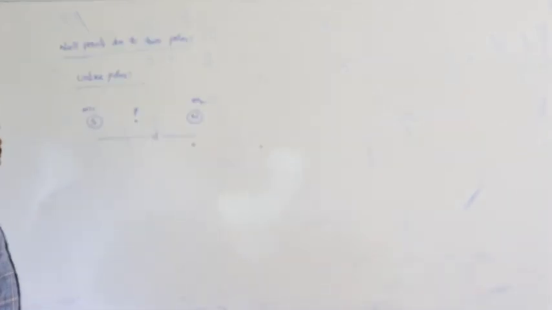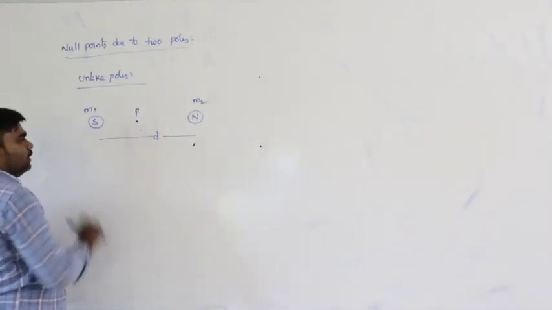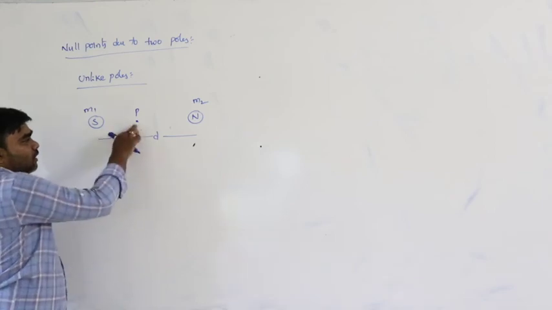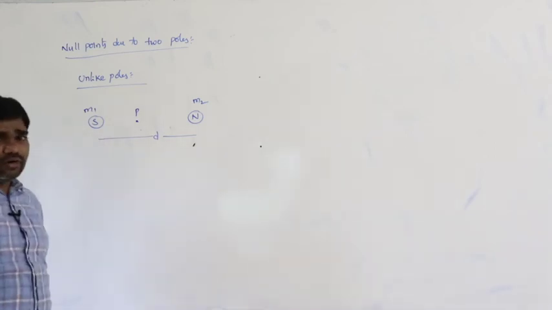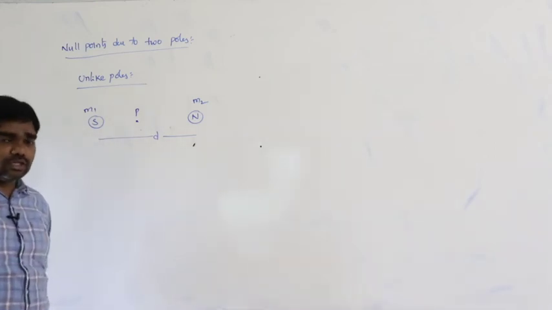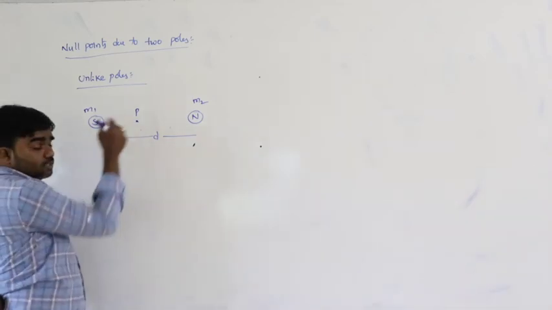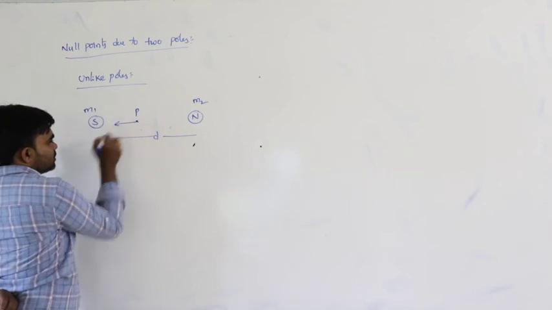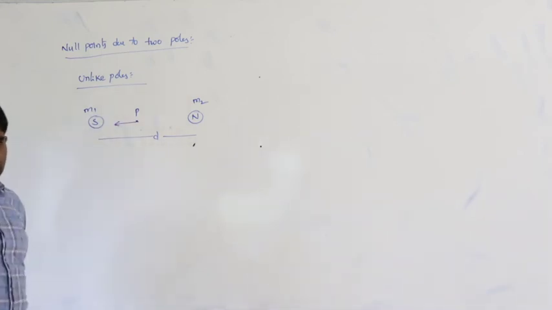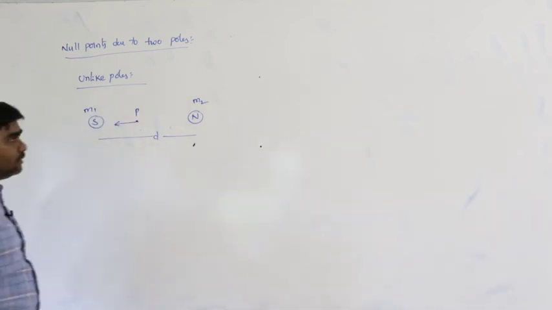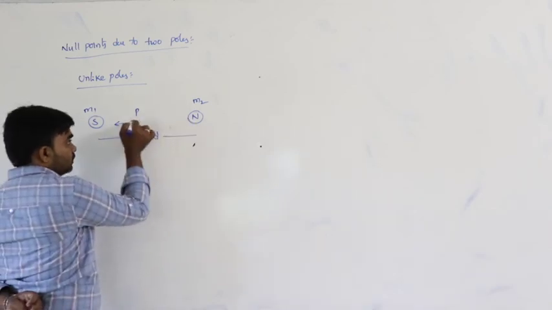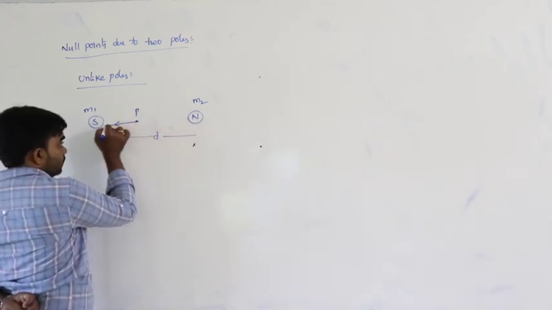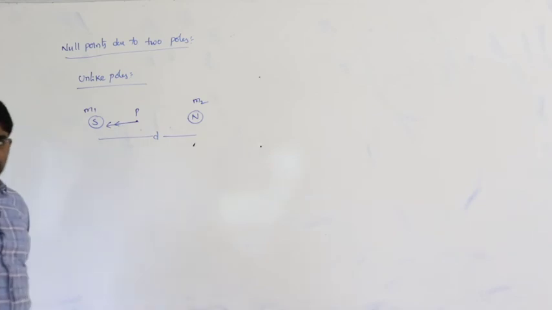In this situation, at point P, while calculating the magnetic field, what do we have to assume? Unit north pole. Here I am considering the unit north pole. North pole must be attracted by south pole, so that is the direction of the magnetic field. And the north pole also experiences repulsion from the north pole, and this is the direction of the magnetic field.